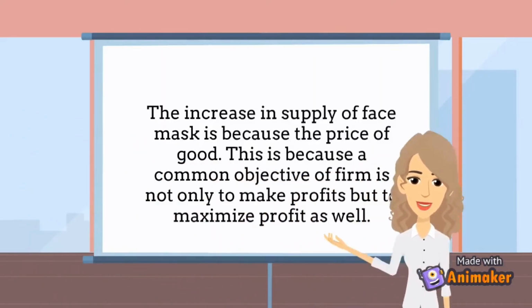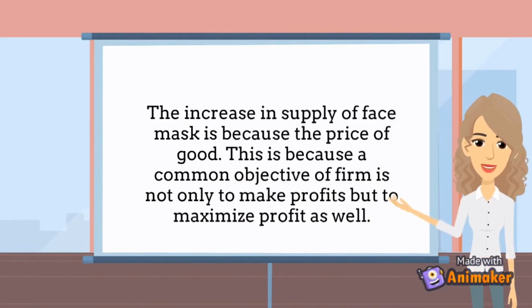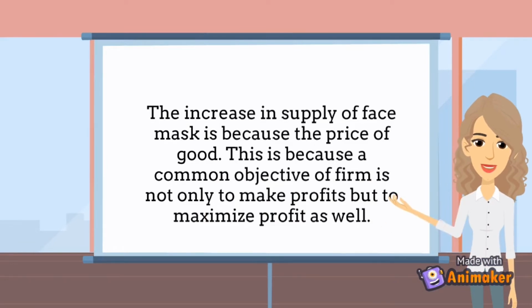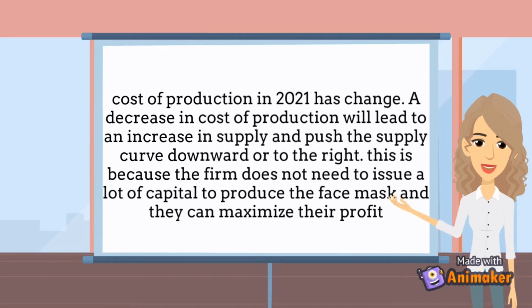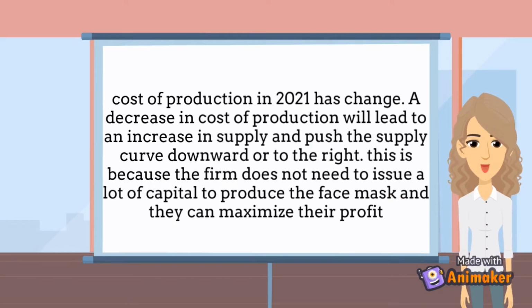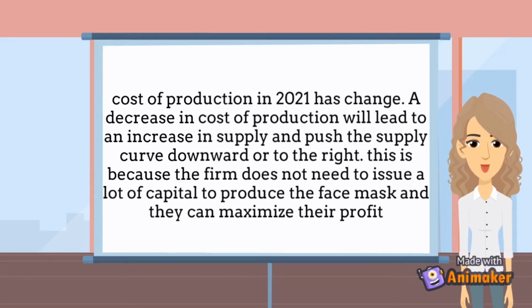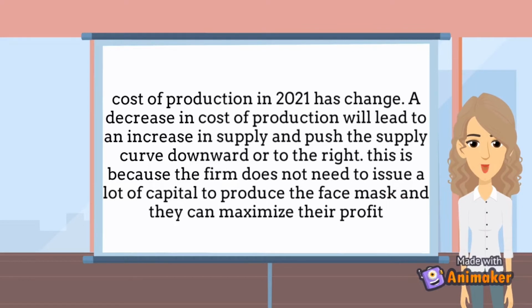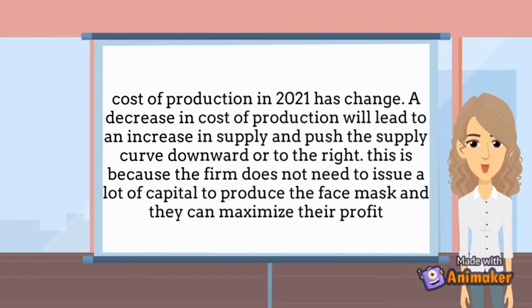The increase in supply of face masks is because of the price of the good. This is because a common objective of a firm is not only to make profits but to maximize profit as well. Moreover, the cost of production in 2021 has changed. A decrease in cost of production will lead to an increase in supply and push the supply curve downward or to the right. This is because the firm does not need to issue a lot of capital to produce the face mask and they can maximize their profit.